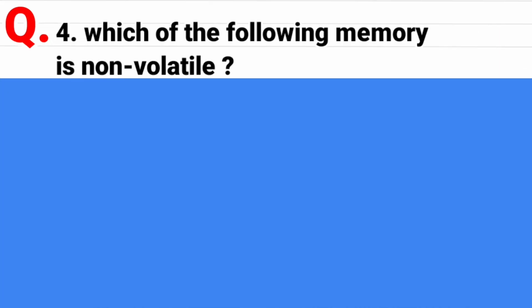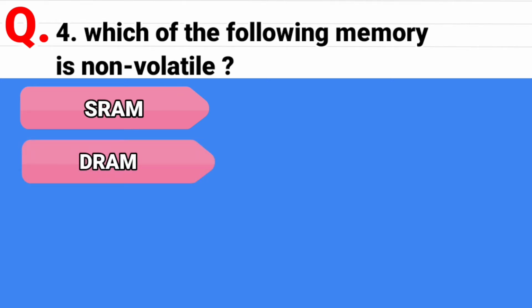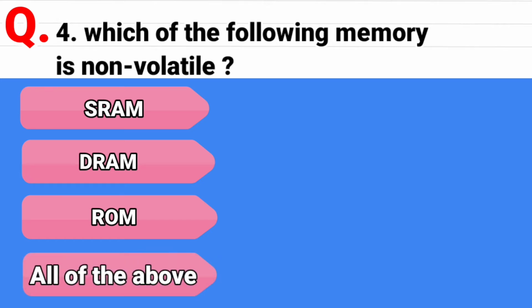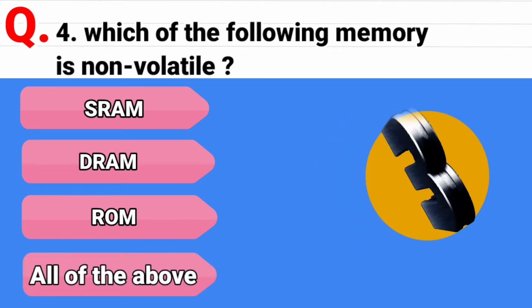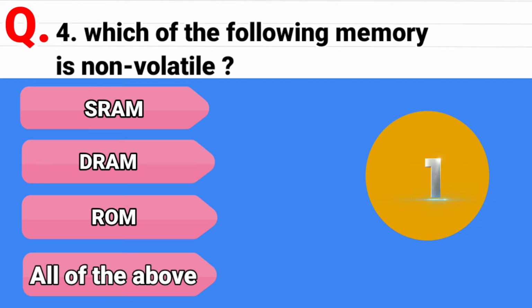Question 4 is which of the following memory is non-volatile? And the options are SRAM, static RAM, second option is dynamic RAM, third option is ROM, and last option is all of the above. And the correct answer is ROM.